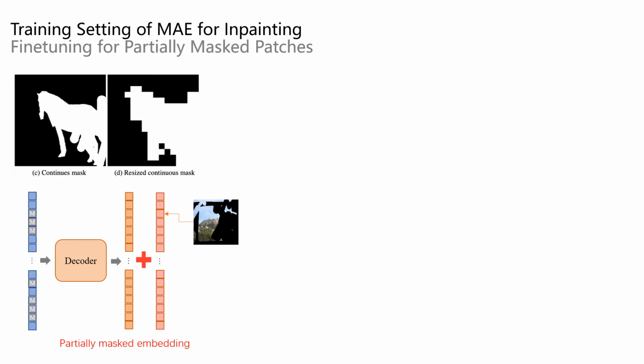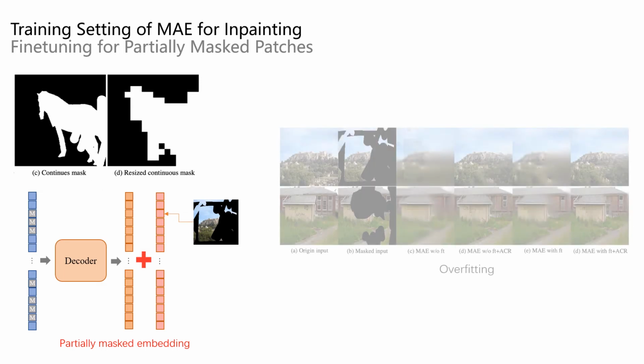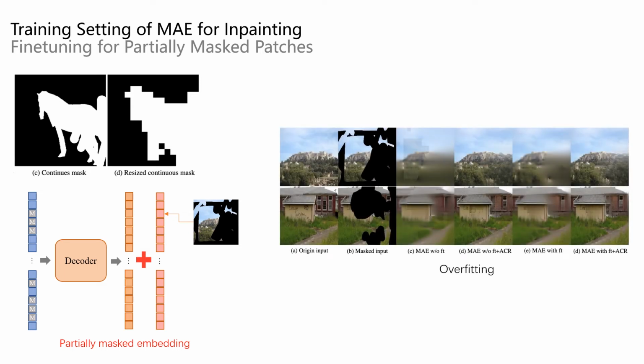Should we fine-tune the MAE decoder with partially masked patches for more informative input? No, we found fine-tuning for partially masked patches causes overfitting. We think that the fine-tuned MAE learns more explicit results, which makes the scene restoration overfit MAE features. So, this enlarged mask region increases training difficulty and can be seen as noise regularization.